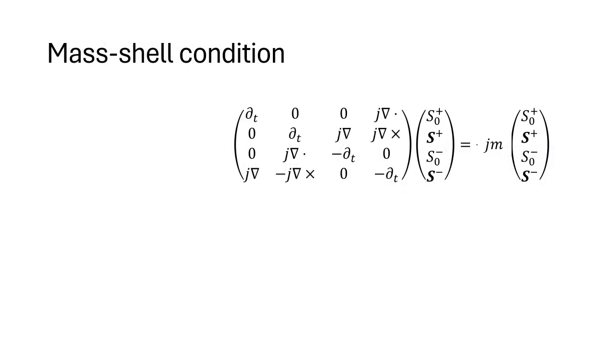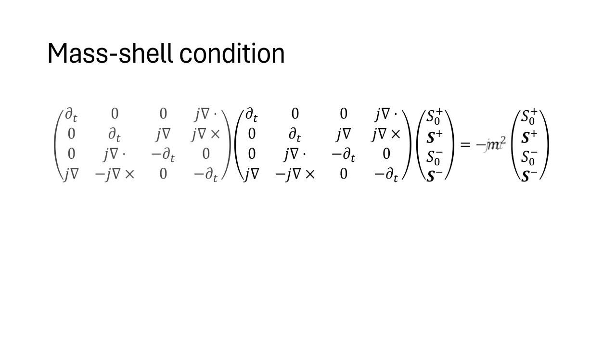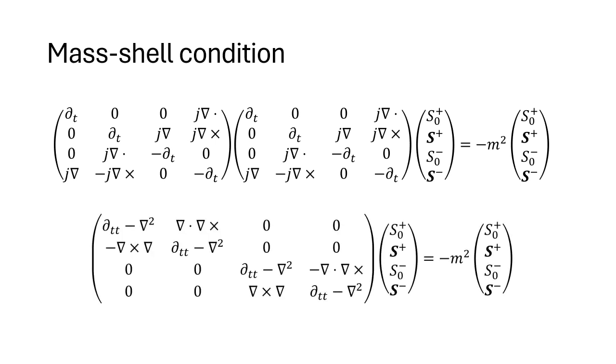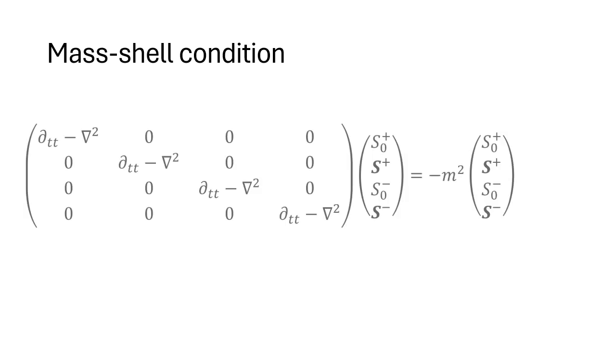Next, we will check if this equation satisfies the mass shell condition by applying the operator matrix to itself and balancing the right-hand side by multiplying with a factor of jm. Using some vector calculus identities and eliminating terms that cancel out, we arrive at the following equation. Since the divergence of a curl and the curl of a gradient are both 0, all the red entries vanish. We are left with the following equation.